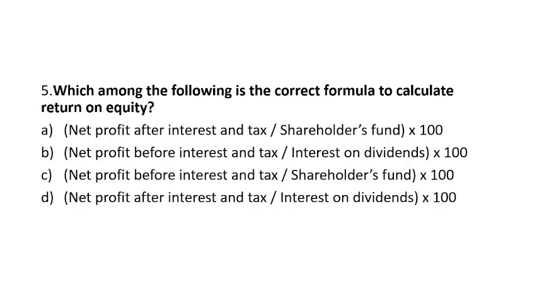Question number 5. Which among the following is the correct formula to calculate return on equity? Net profit after interest and taxes divided by shareholders fund into 100. Net profit before interest and taxes, interest on dividends into 100. Then net profit before interest and taxes divided by shareholders fund into 100. And net profit after interest and taxes divided by interest on dividends into 100. If you have learned all the formulas, this type of question is very easy for you. Otherwise, there are chances of making mistakes.